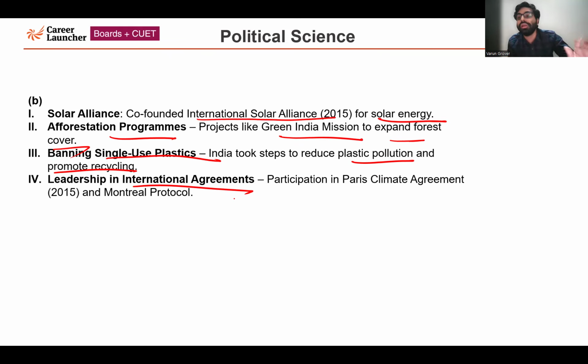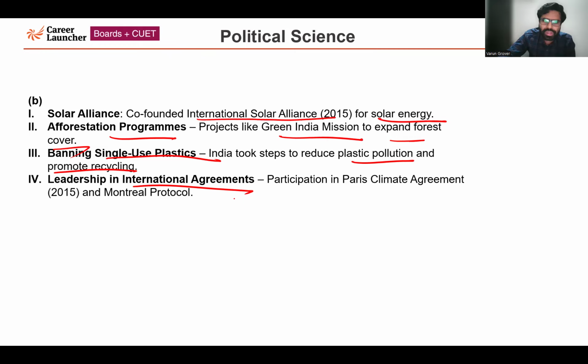India has been one of the leading nations when it comes to climate related talks at the Conference of Parties. Basically, giving you an example of the Paris Climate Agreement, Montreal Protocol. Prior to that, also many agreements have been signed. So India has been playing a key role in such summits. So this is where India has been playing an important role at the global level when we are talking about how to deal with the climate, how to deal with the challenges posed by the climate at the global level. This is how India is playing a very important role.